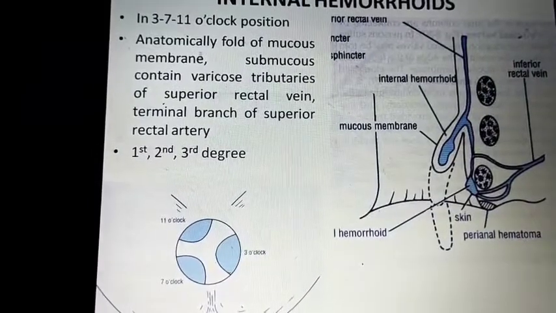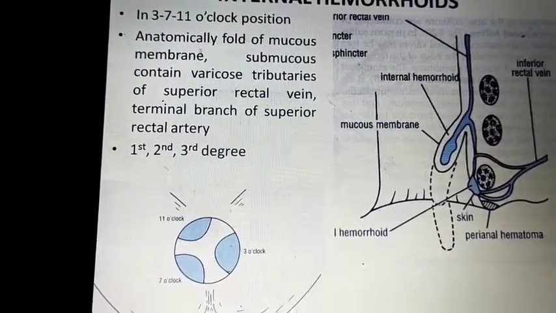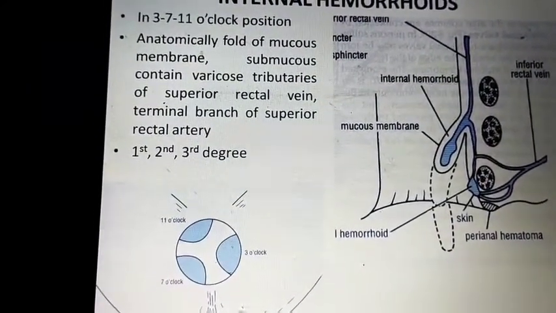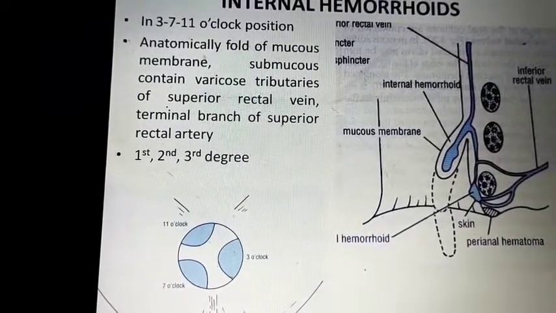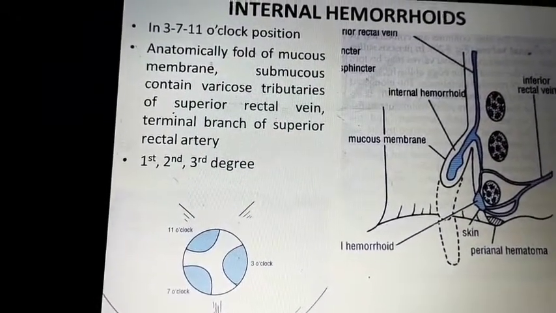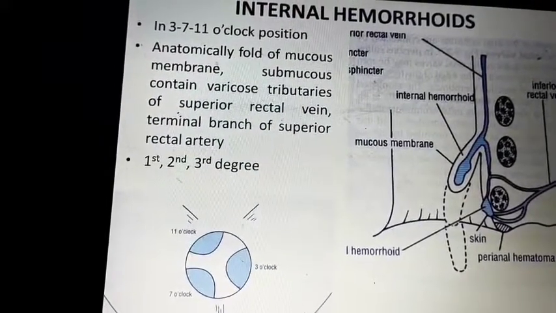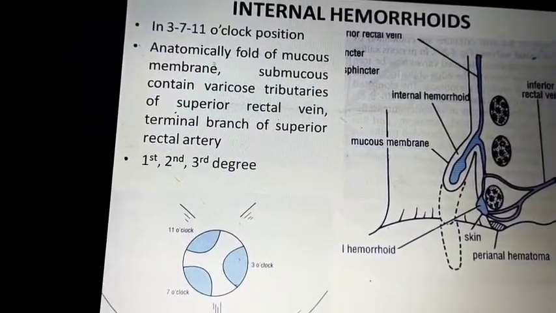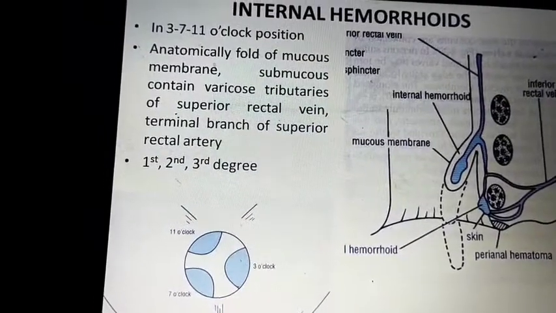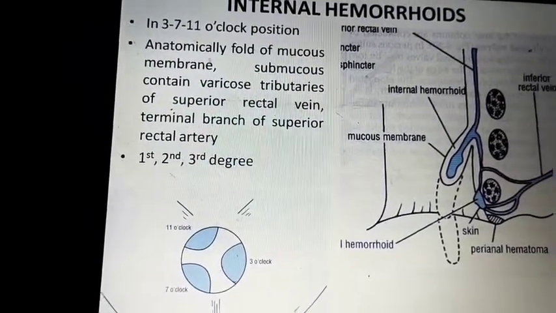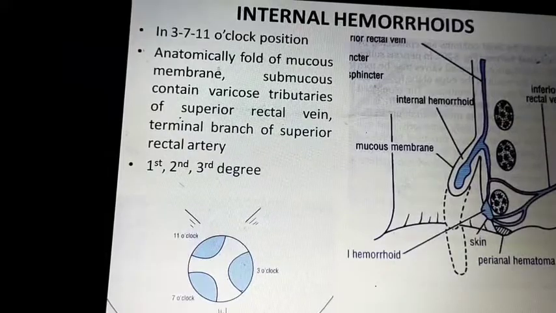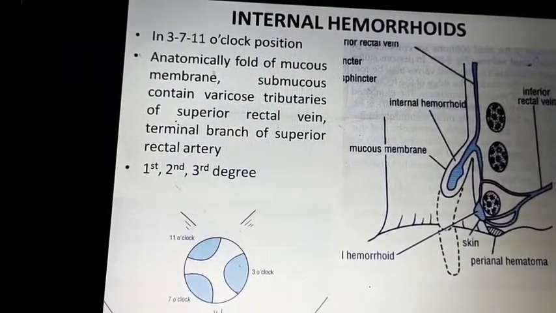Internal hemorrhoids have the 3, 7, 11 o'clock positions because they have the cushions. Cushions are nothing but anatomical folds of mucous membrane. The submucosa contains varicose tributaries of the superior rectal vein and terminal branches of the superior rectal artery.